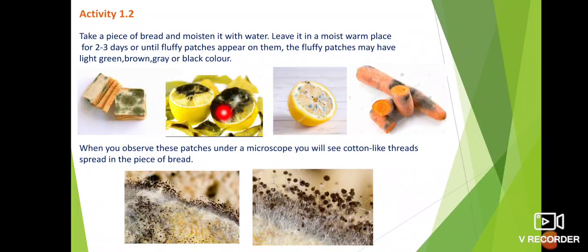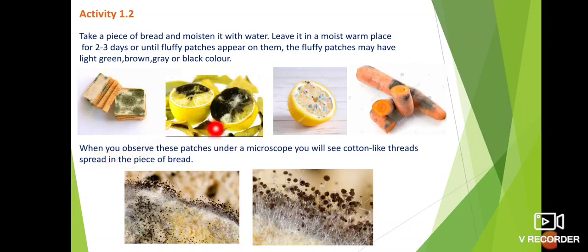On these vegetables and this bread there are grey, brown and black colored patches. These patches are nothing but fungi. Yes, these patches are nothing but fungi.